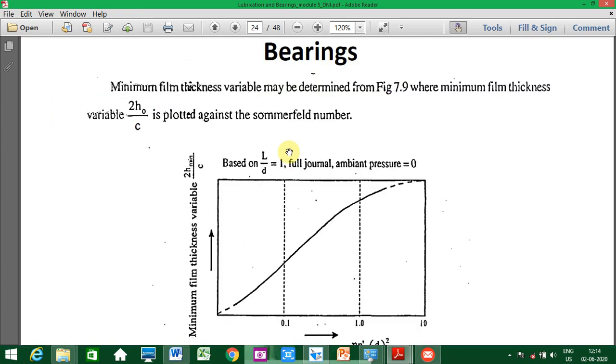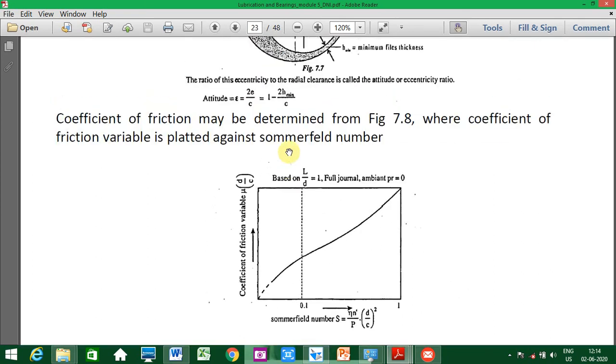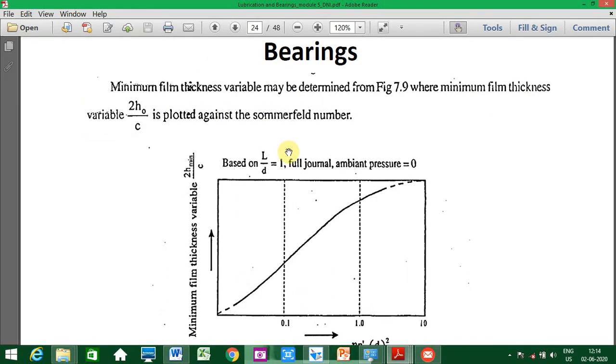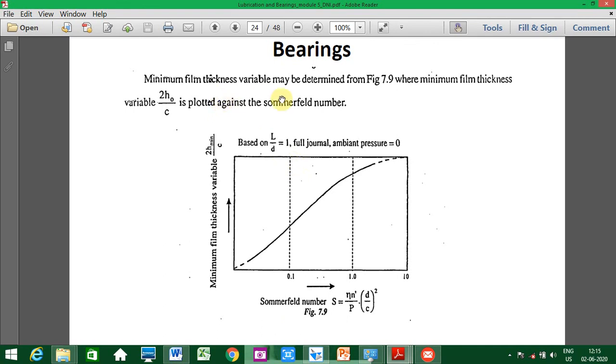Next, the minimum film thickness variable may be determined. Here is another graph, again drawn against the Sommerfeld number. The minimum film thickness is the y-axis, and the Sommerfeld number is the x-axis. This is again based on L by D equal to 1, full journal, ambient pressure 0. The minimum film thickness variable 2h0 by c is plotted against the Sommerfeld number. This variable is h min or h0, both are the same, 2h min by c.